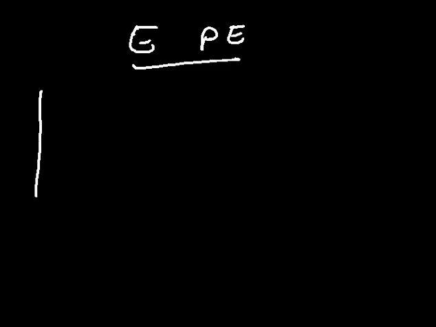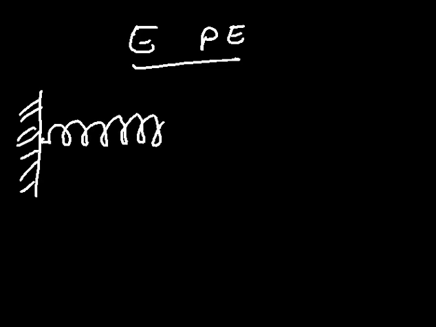And how about the elastic potential energy? How can you have the elastic potential energy? Now let's say we have a spring. Rather, it should be a spring, not a string.